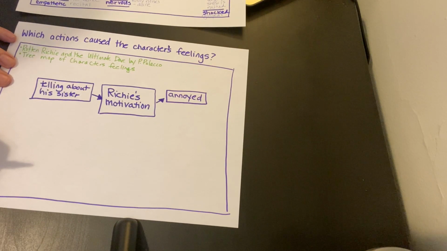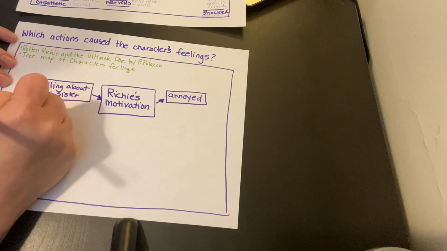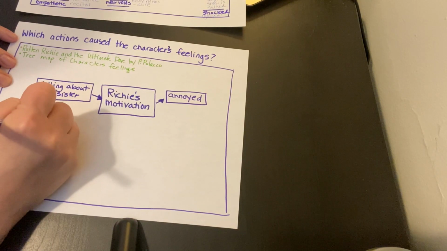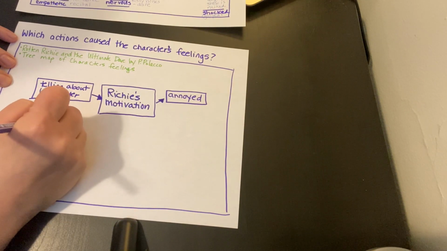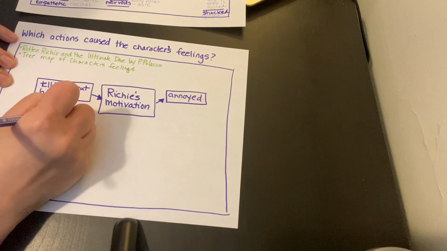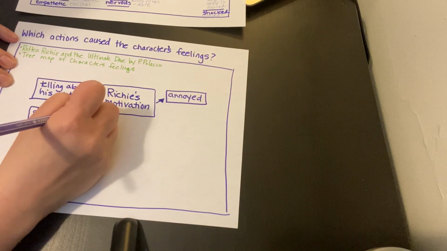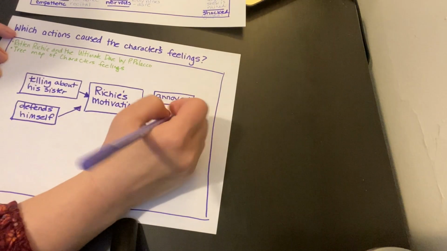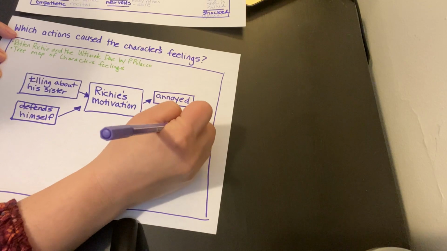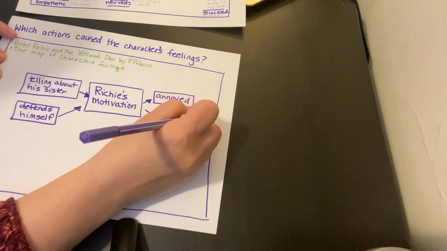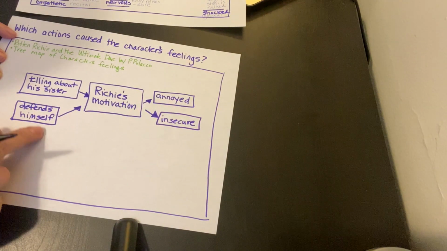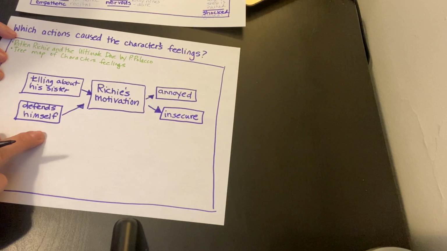There's also another part of the story where he starts to defend himself, where he's talking about all the things that he does and why he does them. So he's defending himself. And part of me is causing me to think that he might actually be a little insecure. He might be a little unsure of himself. He might be motivated to feel insecure because he has to defend himself and why he does all the things that he does.